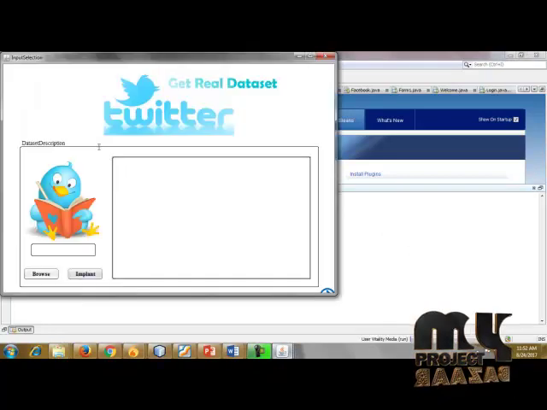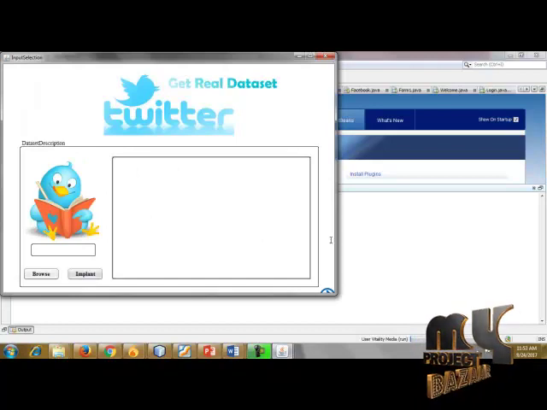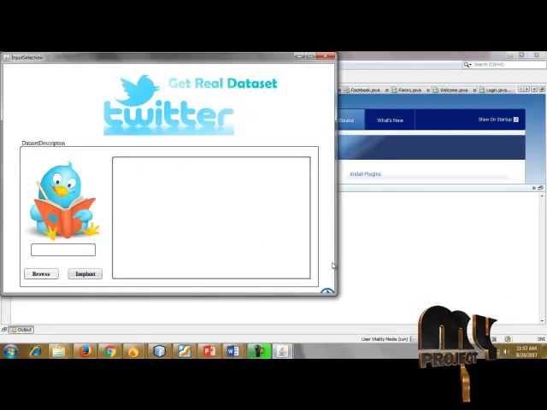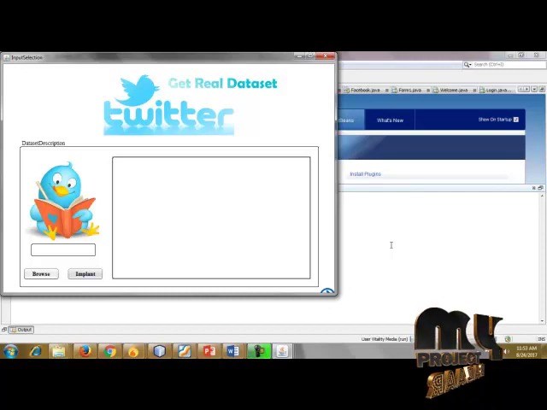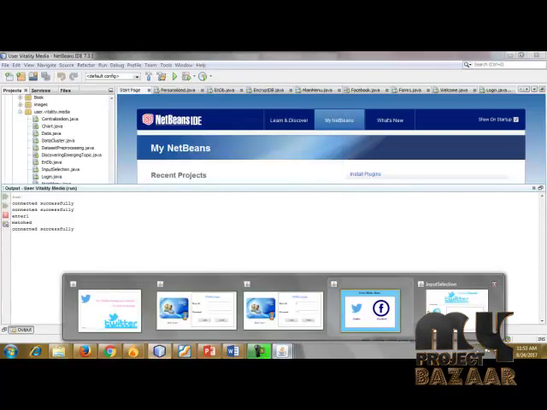This is the Twitter. Twitter is one of the most popular social media. In Twitter, every user logs into their account based on some security measures. Here we will find the influences in the Twitter records.